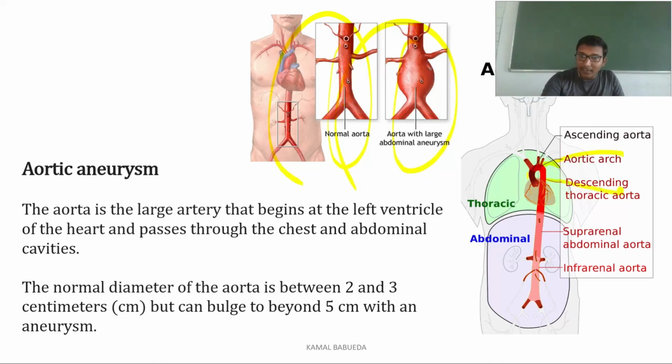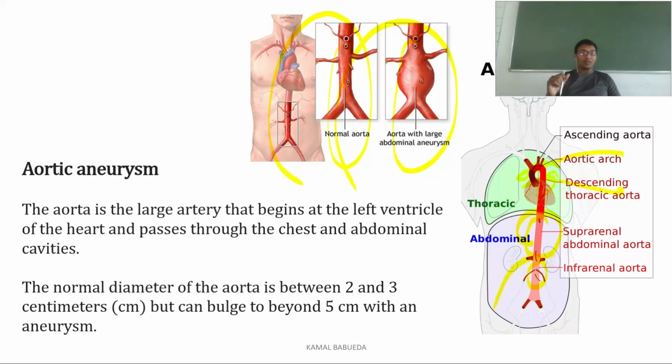Aneurysms that are occurring here are termed ascending aortic aneurysms. If it is coming in here, they will call it an aortic arch aneurysm. If it is coming here, they will call it a descending thoracic aortic aneurysm. If it is coming in the abdominal region, they will call it an abdominal aortic aneurysm. If it is coming in the renal region, they will call it renal aneurysms.